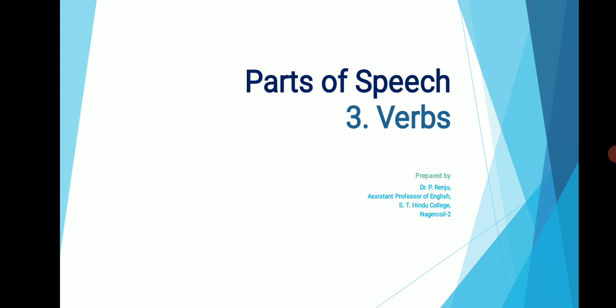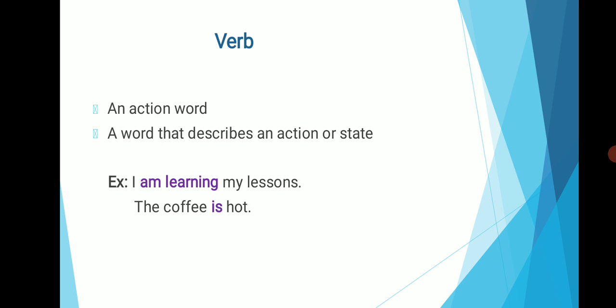First let us see what a verb is. A verb is otherwise known as an action word. It is a word that describes an action or state. Example: I am learning my lessons. Here, "am learning" is a verb.